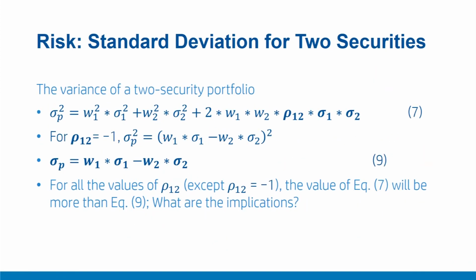Let's consider another extreme case where correlation is equal to -1. In this particular case, again, our good old formula of sigma p square equals w1 square sigma 1 square plus w2 square sigma 2 square plus 2 times w1 w2 rho 1 2 sigma 1 sigma 2 considerably simplifies to this formula. Now in this formula, if we further solve this expression, we will achieve this. This is a very special case for a correlation of -1.